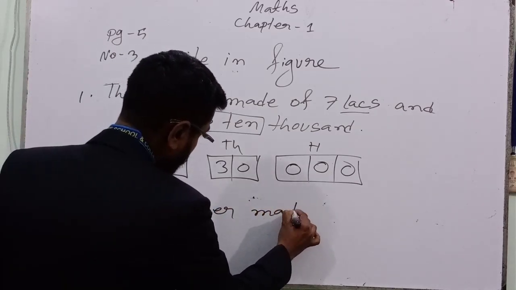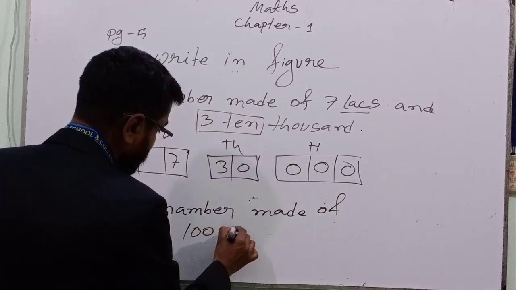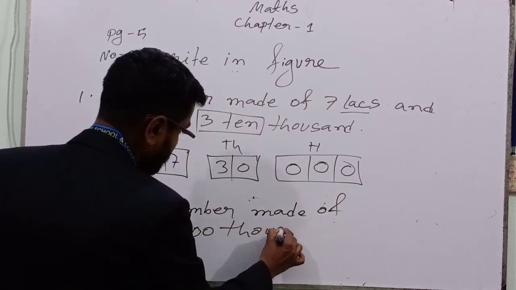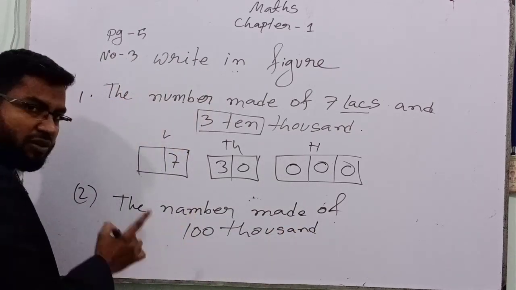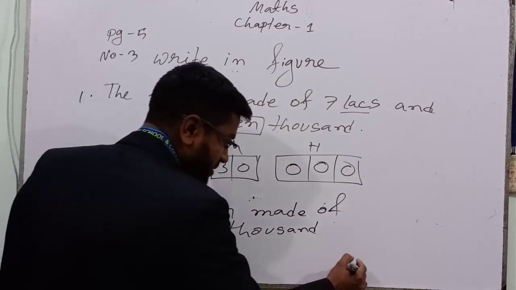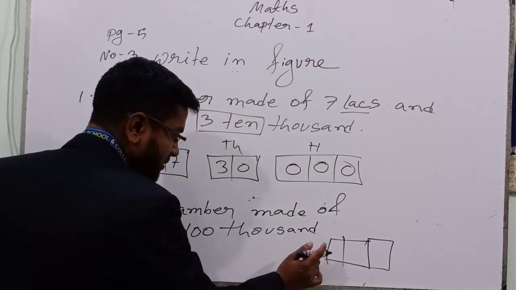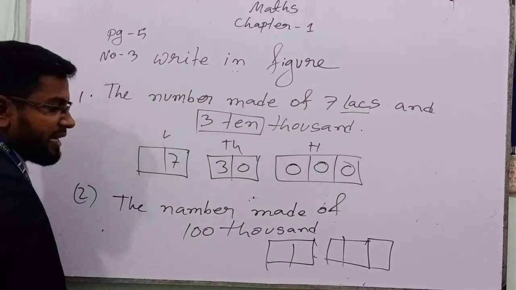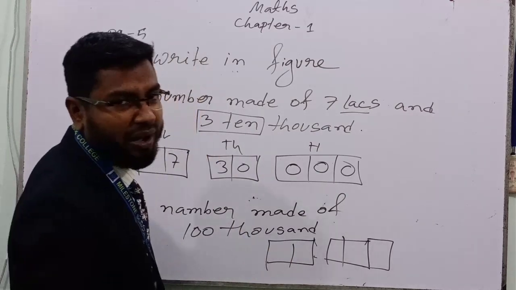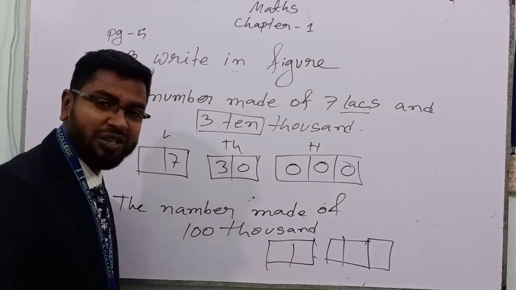So if I go for another one, the number made of 100,000. It has gone to the 1000 column. In the 1000 column, that means 3, that is 3 digits. Then we will go for 2 digits. 1000 column done. In the 1000 column, how many do we have to write? 100 we have to write, but we have only 2 digits.